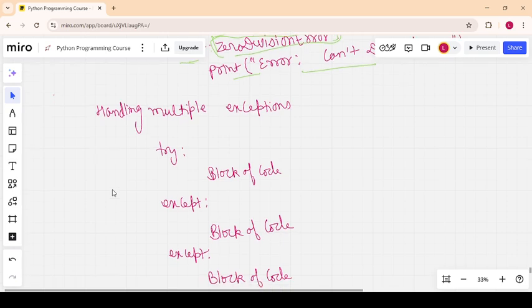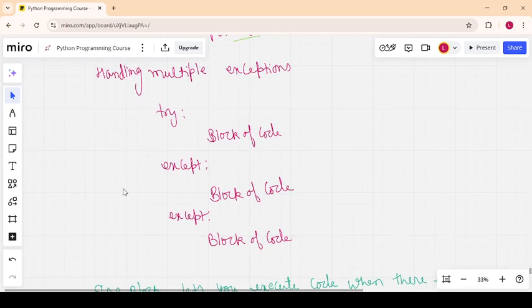If you want to handle multiple exceptions, like you have a try, you are testing the code, if the code does not have an error, it is good. If it has an error, it will be handled. So you need to mention here what type of error there are, like ZeroDivisionError, TypeError, ValueError. If it is a ZeroDivisionError, this code block will be executed. If it is a TypeError, this code will be executed. So Python automatically determines what type of error it is.